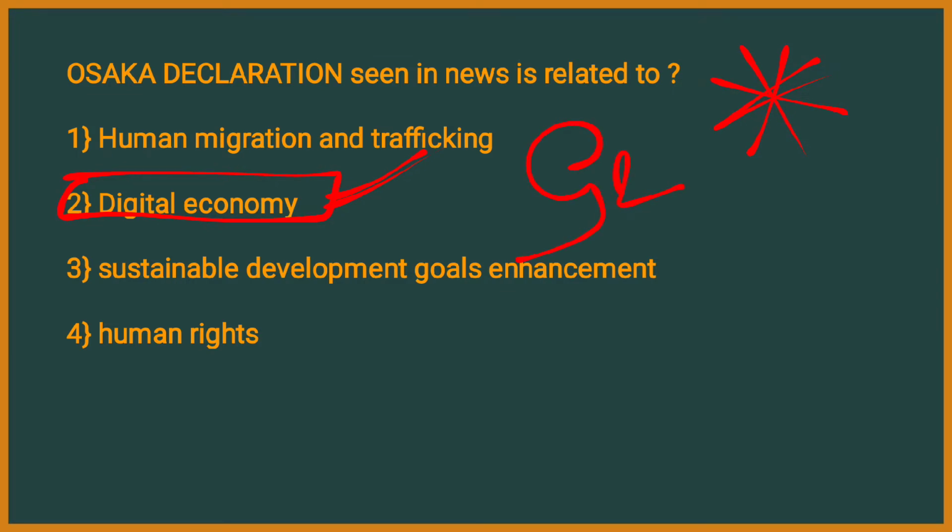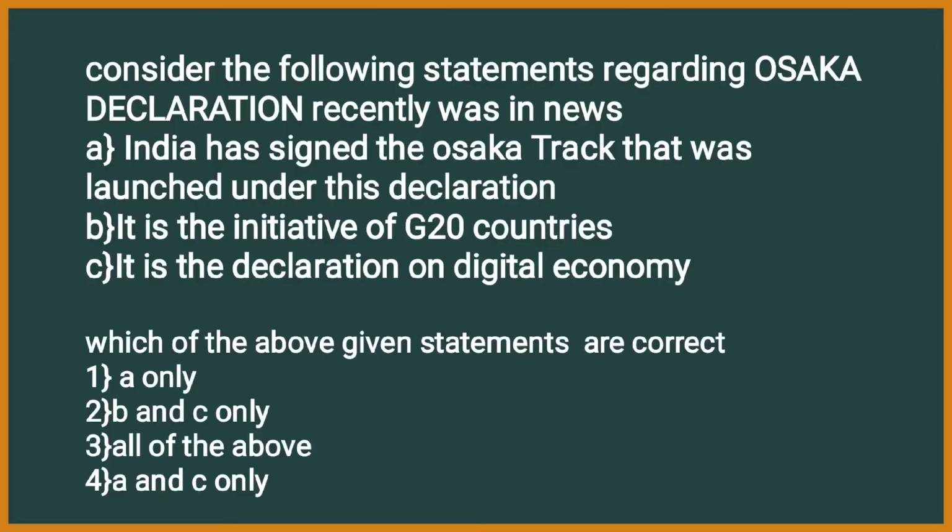Osaka Declaration was done by G20 group members, and there was also the Osaka Track that was established in this declaration. Let's go on to the next question.